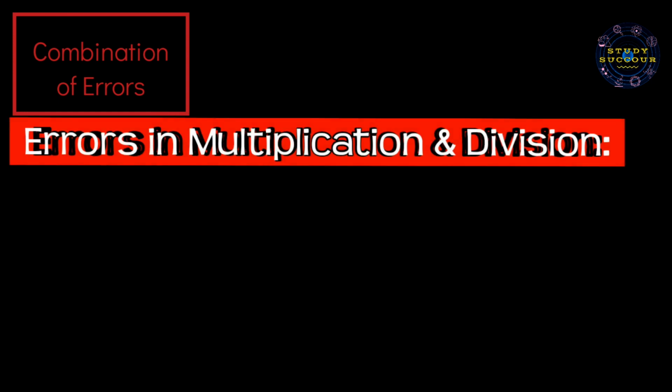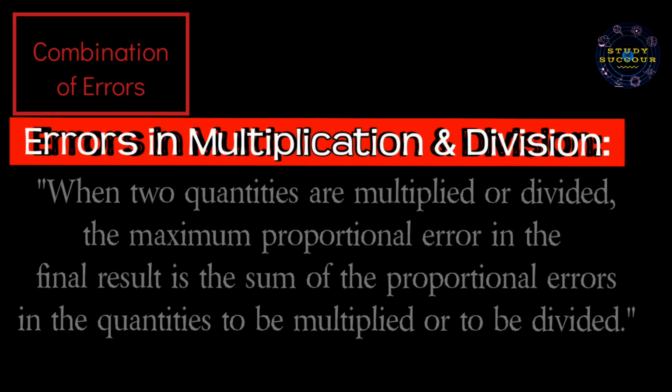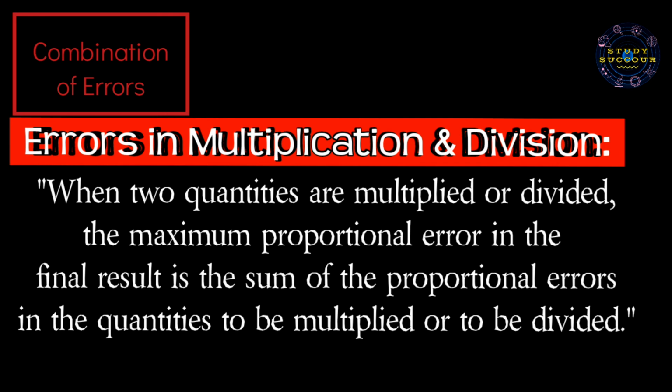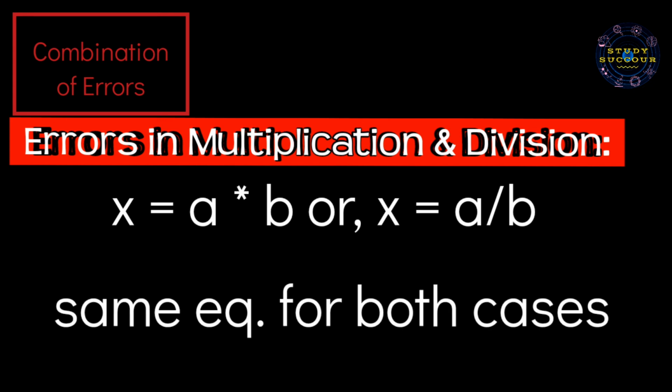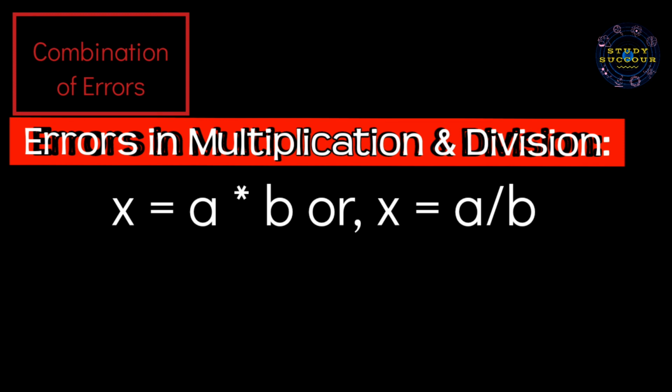Now errors in multiplication and division. When two quantities are multiplied or divided, the maximum proportional error in the final result is the sum of the proportional errors in the quantities to be multiplied or to be divided. This means if we take x equals a into b or x equals a by b, then for finding the error we have to use the same equation for both cases.